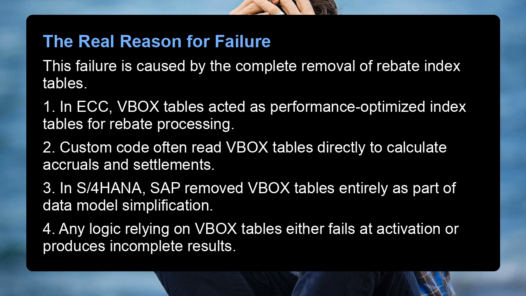This failure is caused by the complete removal of rebate index tables. 1. In ECC, VBOX tables acted as performance-optimized index tables for rebate processing. 2. Custom code often read VBOX tables directly to calculate accruals and settlements. 3. In S/4HANA, SAP removed VBOX tables entirely as part of data model simplification. 4. Any logic relying on VBOX tables either fails at activation or produces incomplete results.